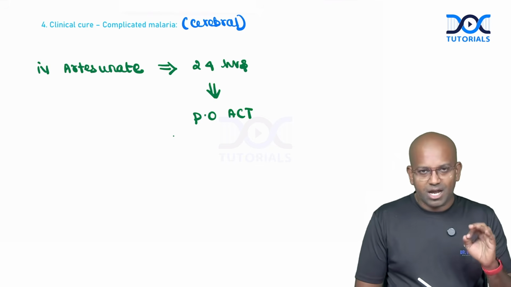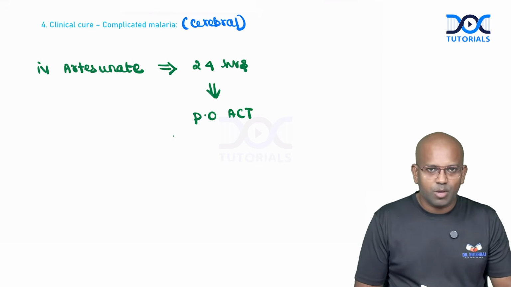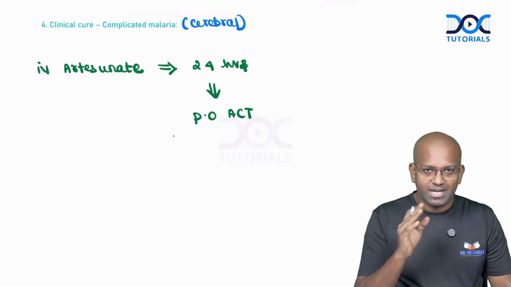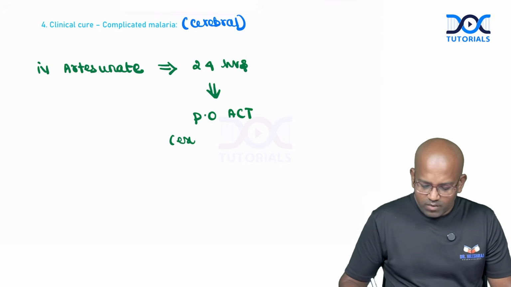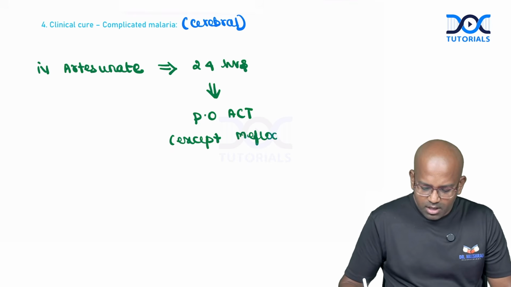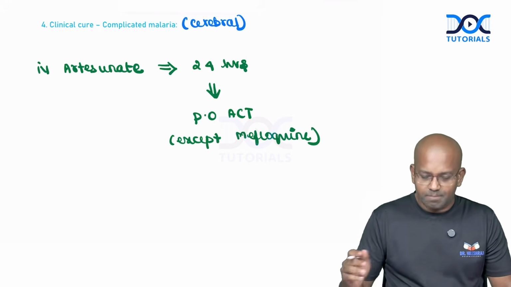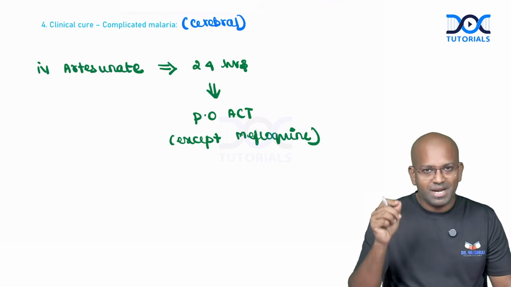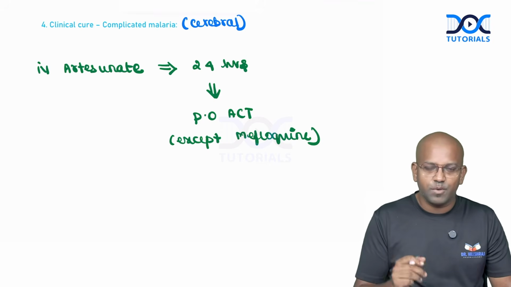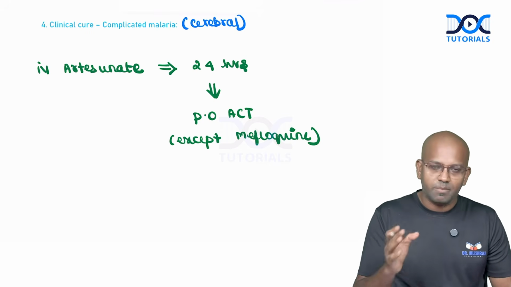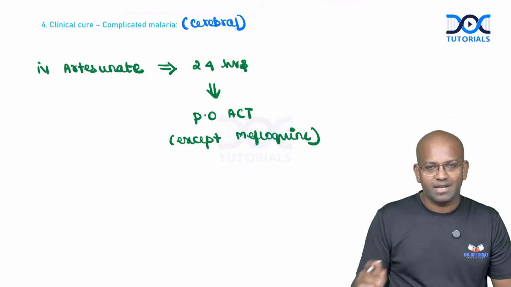Please note, we can administer any Artemisinin-based combination therapy from the list I discussed previously, except one combination. We cannot administer a Mefloquine combination. In that list, the first combination is artesunate with Mefloquine, because Mefloquine produces mental status changes. It itself produces neurotoxicity and seizures. That's why this combination should not be given in cerebral malaria.